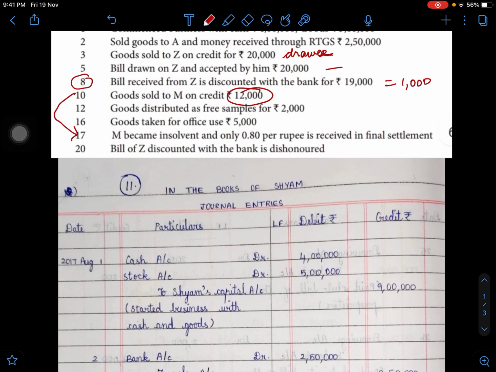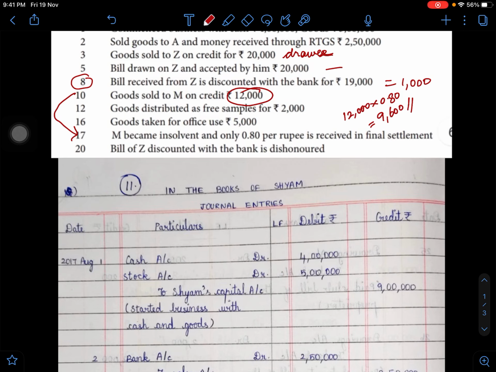Out of 12,000, only 80 paise in the rupee could be received. So the amount comes to rupees 9,600 only receivable.